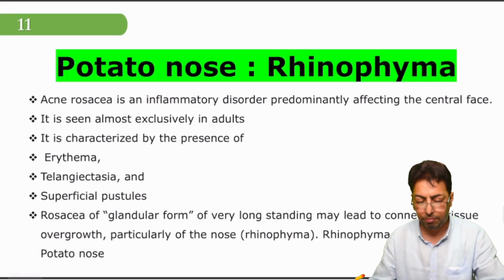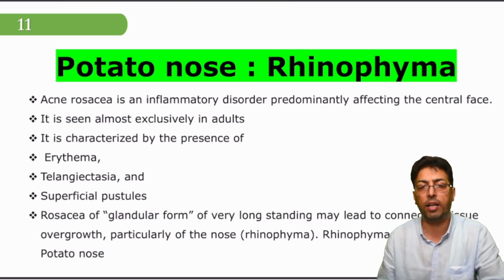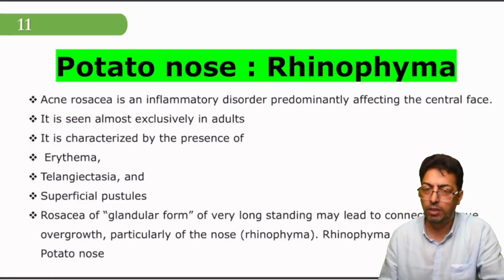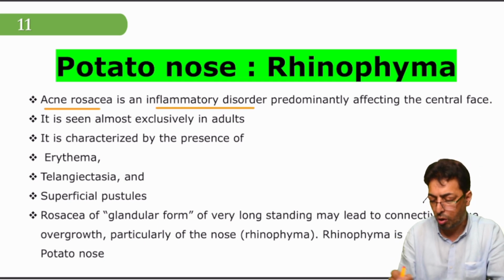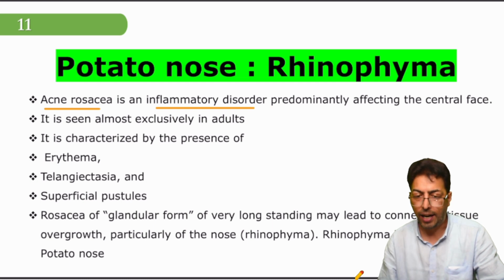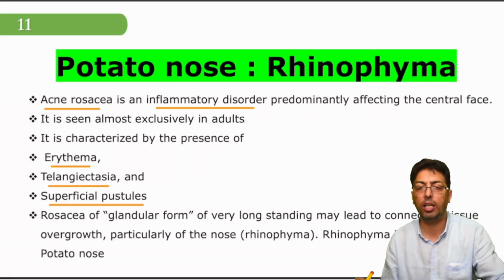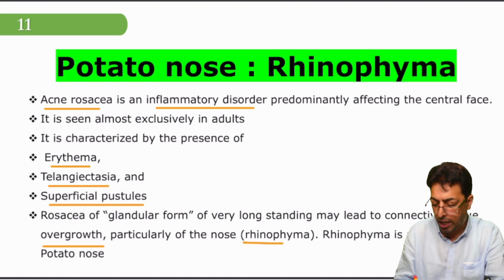That's it. Now, there are types of acne. One type is acne vulgaris, and the second type is acne rosacea. And acne rosacea is sometimes complicated by something which we give the name potato nose. So what is acne rosacea? It's an inflammatory disorder affecting the central face, and it is present in adults. And what is the feature? Erythema, telangiectasia, superficial pustules. And there can be hypertrophy of the underlying connective tissue, and that can cause overgrowth of the underlying connective tissue, especially of the nose area.